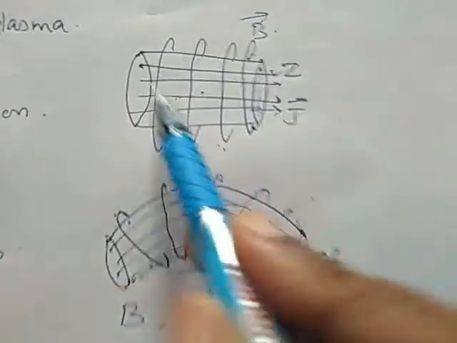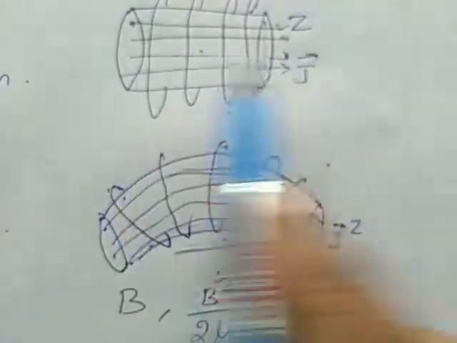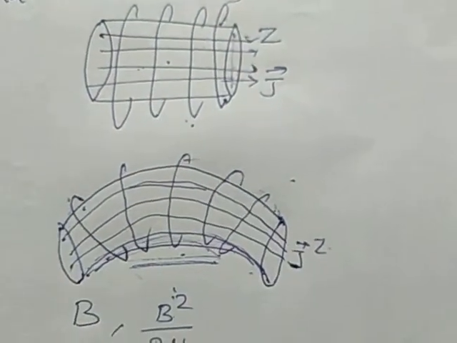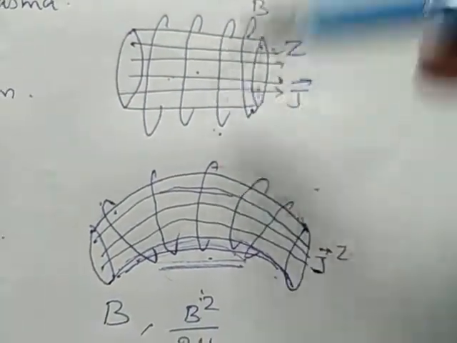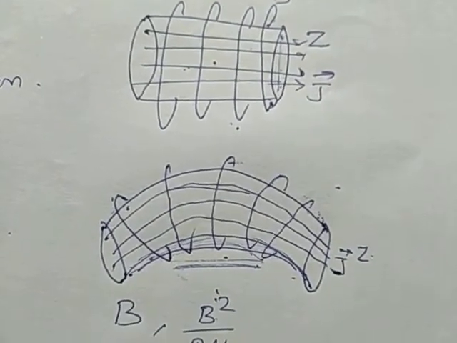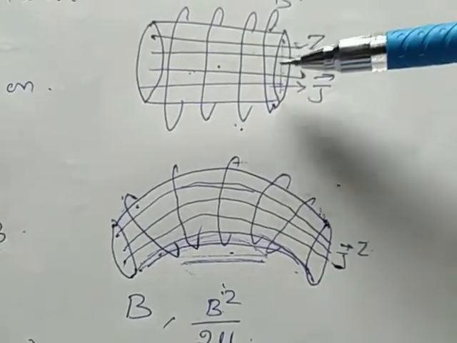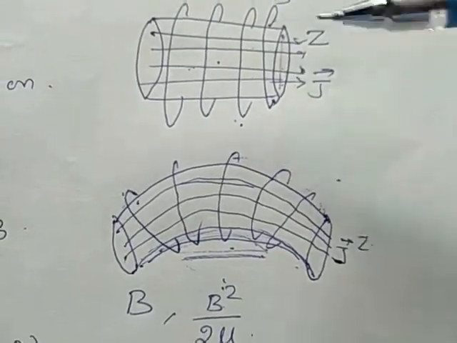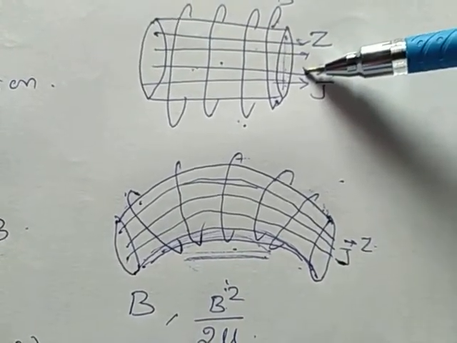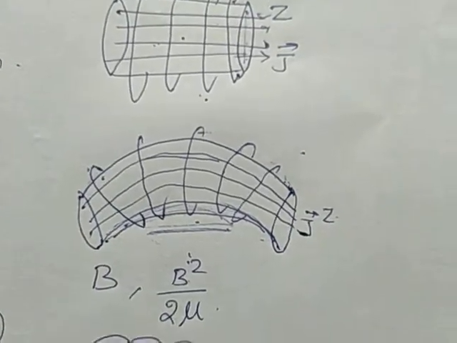Again we are considering a cylindrical current density, and outside this we have a magnetic field. Now we are going to disturb this axially. After the disturbance, necks may develop on the surface of the plasma. We are going to see how it is going to form.